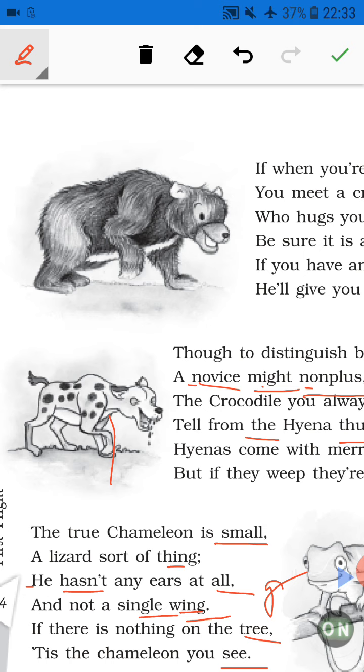So now you will ask, ma'am, what is the difference between alliteration and consonance?